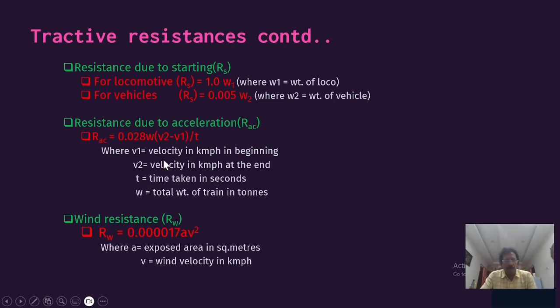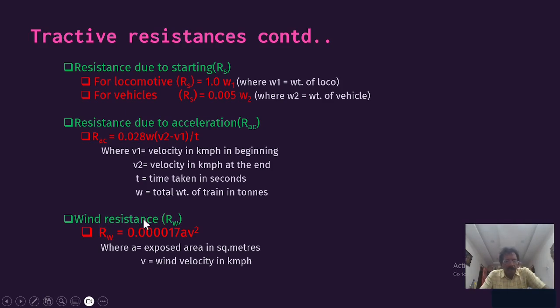V2 is the velocity in kmph at the end and V1 at the beginning. So initial velocity, final velocity, divided by time. This means rate of change of velocity, and rate of change of velocity is actually acceleration. The acceleration into 0.028 into the load will be the resistance due to acceleration. So this thing you have to consider.